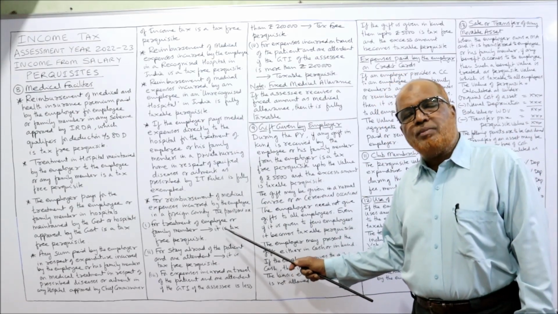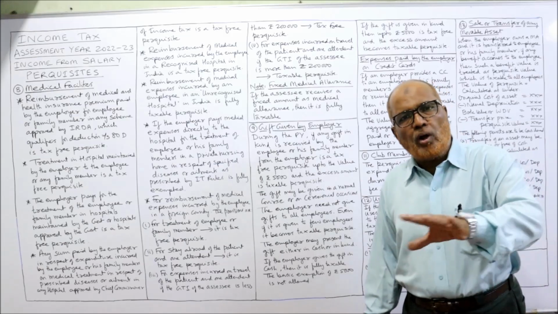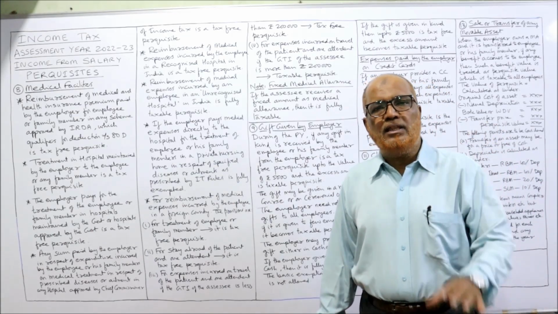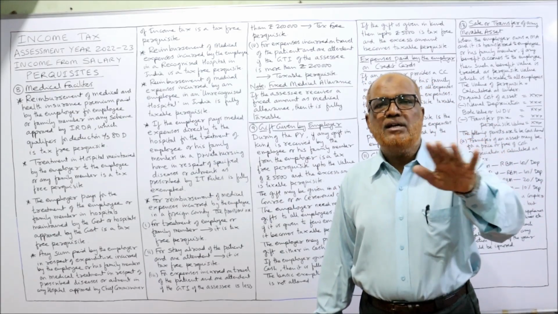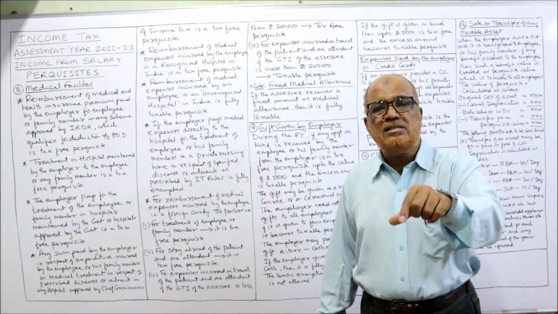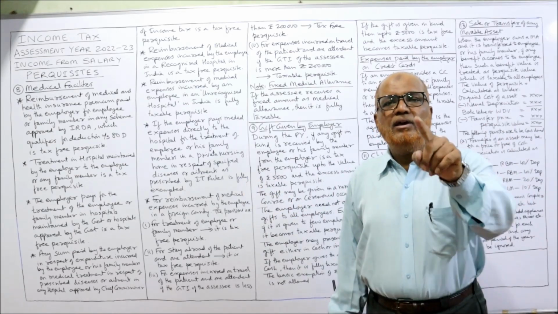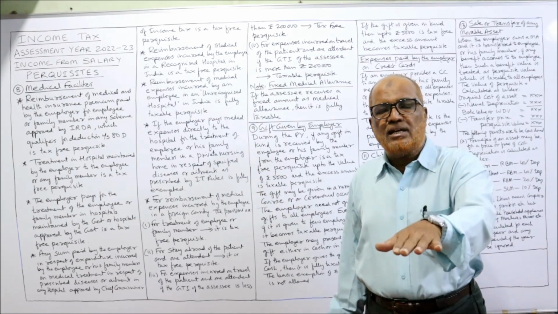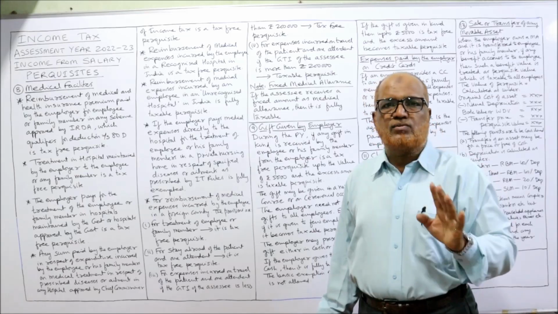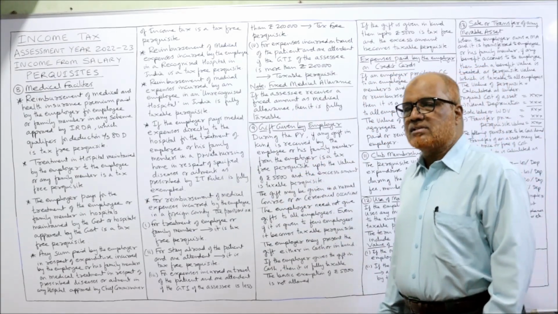Suppose all the expenditure is paid by the employer. That means treatment expenditure, staying expenditure, and travel expenditure. In that case, treatment tax-free, staying tax-free, travel expenditure taxable if the employee's GTI is more than 2 lakh. If the employee's GTI is less than 2 lakh, that will also be tax-free. That's all. Note, fixed medical allowance.